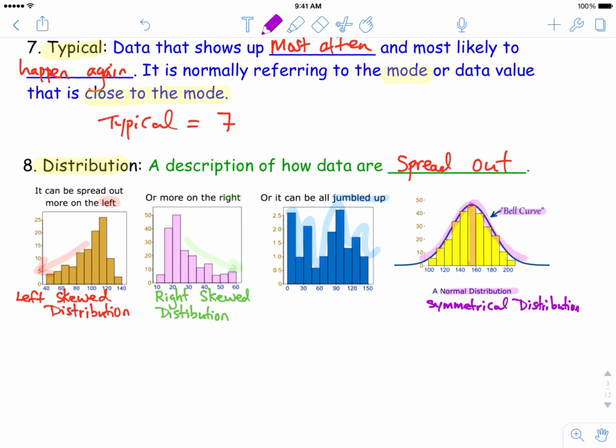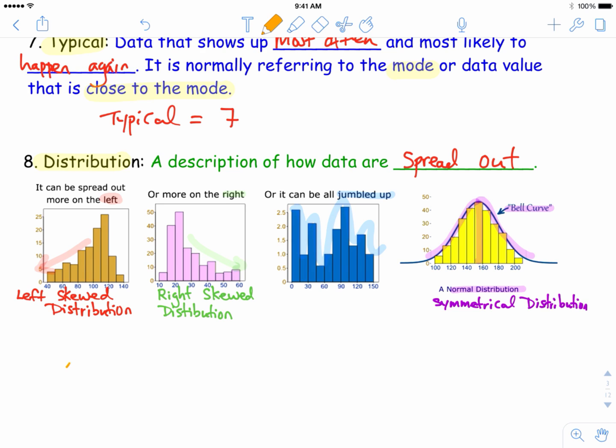Once again, the 4 kinds of distributions are left skew distribution, where data values are more spread out on the left side, right skew distribution, where data values are more spread out on the right side, jumble up distribution, where the data values have no pattern, and this last type is called the normal distribution, where the data creates a bell curve when it is graphed on the line plot.